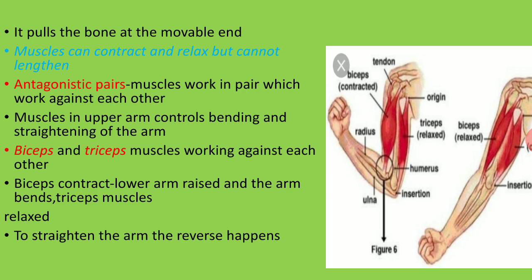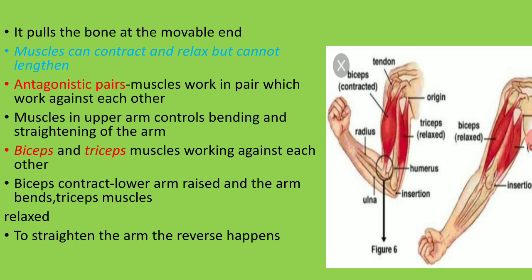The muscles in the upper arm control bending and straightening of the arm. The upper arm muscles control the straightening of our hand. The biceps and triceps muscles work against each other. When the biceps contract, the lower arm is raised and the arm bends, and the triceps muscle relaxes. Again, the same contraction and relaxation.